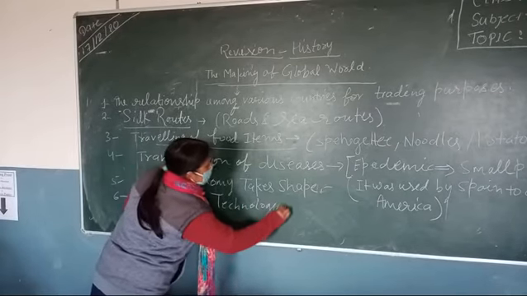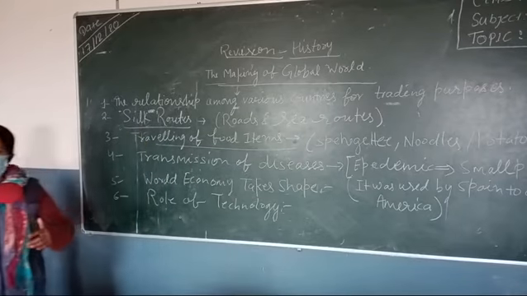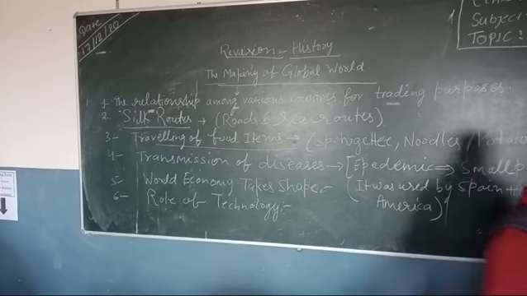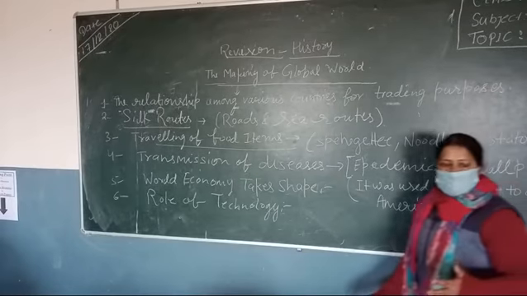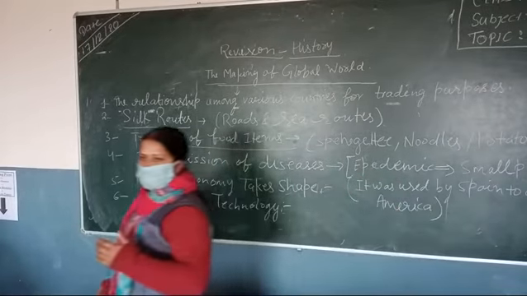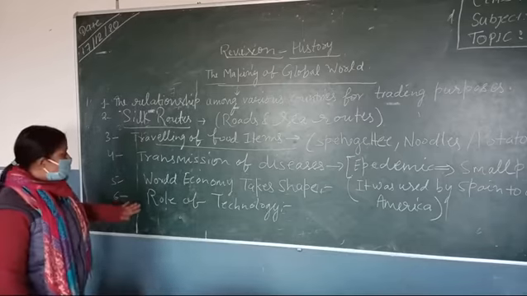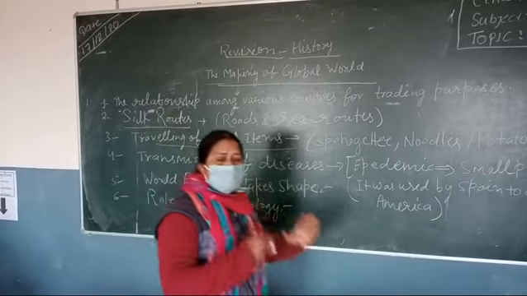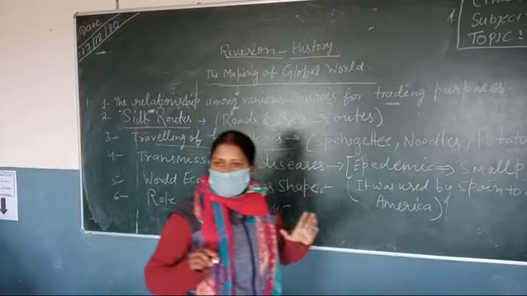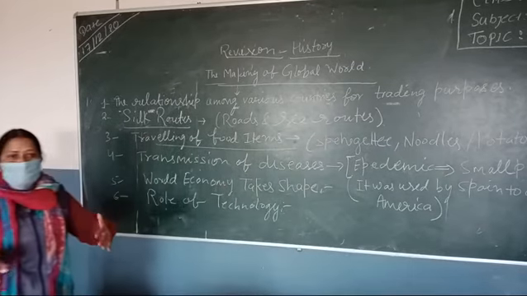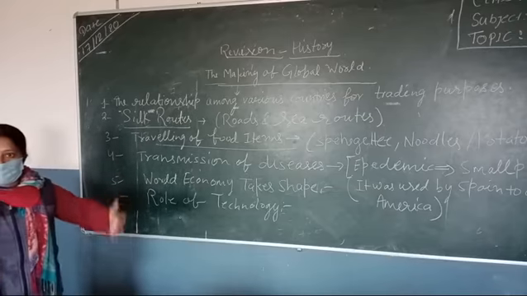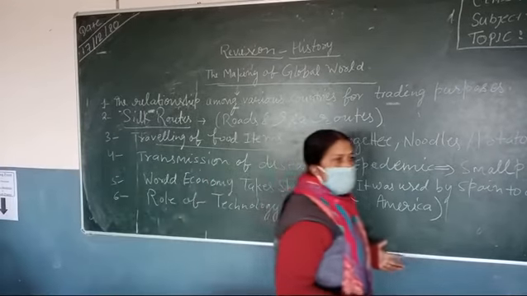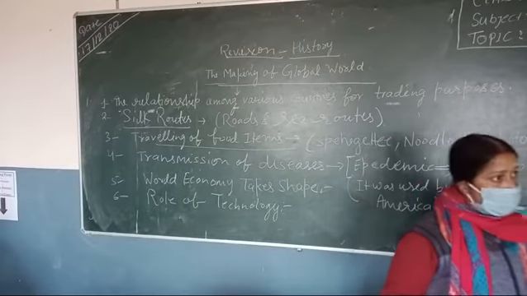We are talking about the making of global world. It means we are discussing the relationship of the trade purpose among the various nations in the world from the starting of the 17th century up to the 21st century. So, how did technology help to motivate the nations so that they can enhance and flourish their trade relationship with other countries. Okay, the role of technology.